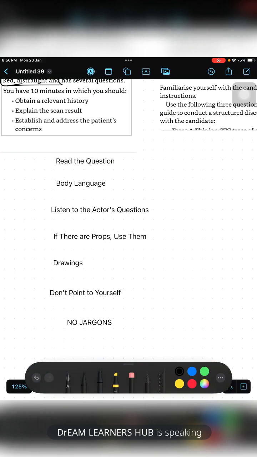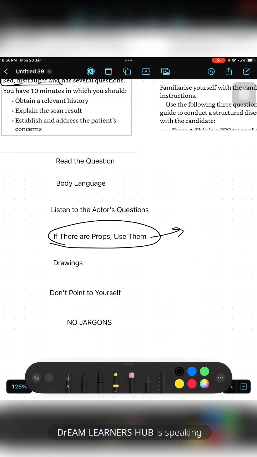That means they are asking about recurrence, or what complications the baby might face. Like that, they will be asking. So you definitely have to listen to the actor's questions, and you have to give them space to talk. Okay, if there are props, use them.